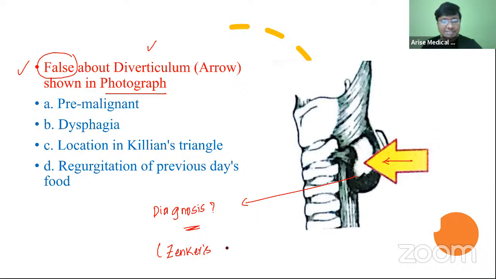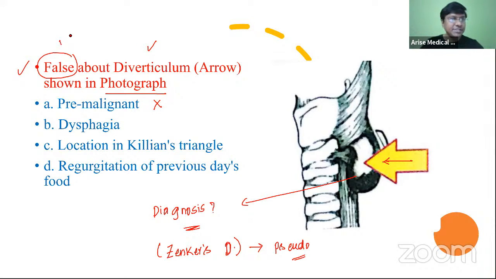Okay. So this Zenker's diverticulum, it is a pseudo swelling or the pseudo pouching. All the layers of the esophagus will not be there in case of Zenker's diverticulum. And Zenker's diverticulum is not a pre-malignant condition.